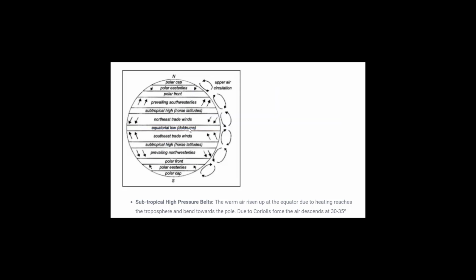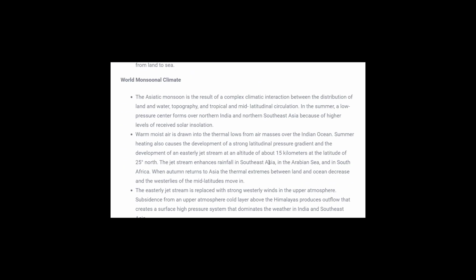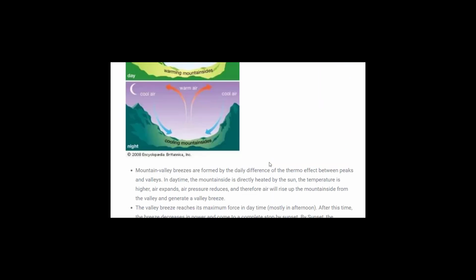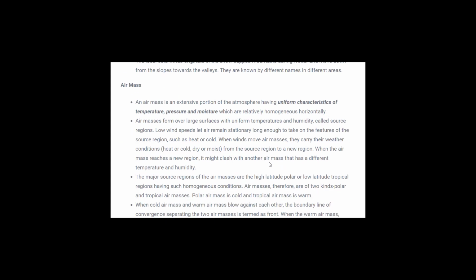So this was all about cyclones and anticyclones. Let's see what else is remaining. I hope these cyclones and anticyclones are clear. You studied land breeze, sea breeze, mountain breeze, valley breeze. You have seen these fronts also. Tropical cyclones. So these are just distribution, that means where these are distributed.